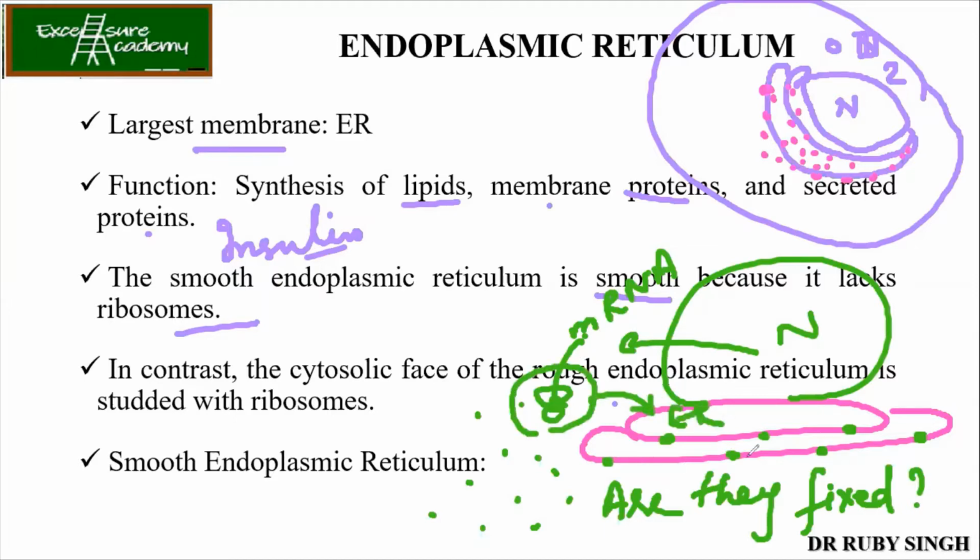And a few, once the function is over, just leave the ER and go into the cytosolic space to become free ribosomes. So we don't have fixed ribosomes on the ER as such. Those free ribosomes present in the cytoplasm are the ones that go and bind to the ER. Okay. Clear?